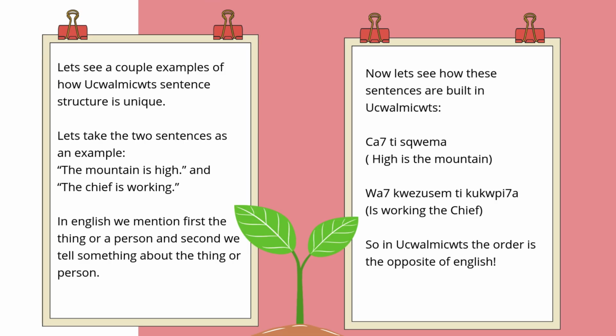Let's see a couple examples of how Ukwamuk's sentence structure is unique. Let's take the two sentences as an example. The mountain is high and the chief is working. In English, we mention first the thing or the person, and second, we mention something about the thing or person. Now, let's see how these sentences are built in Ukwamuk. Ha ti shwema, high is the mountain, and what kwadushim ti kukbia, the chief is working. So in Ukwamuk, we can see that the order is opposite of English.